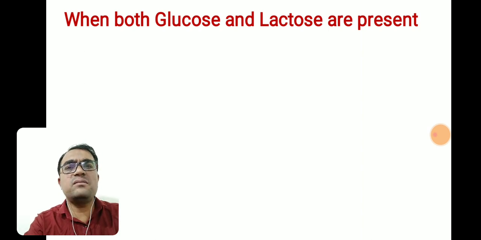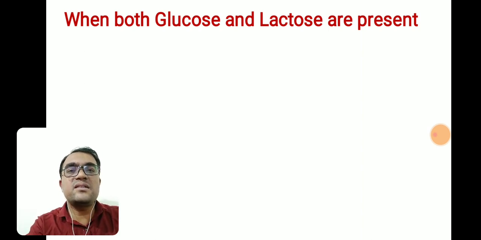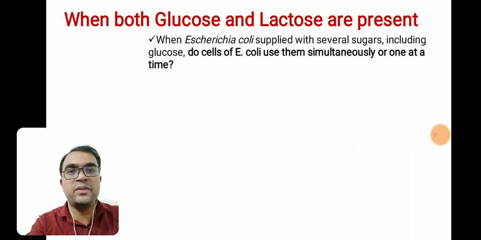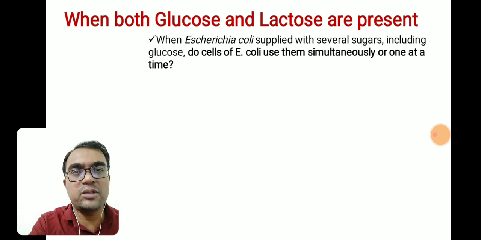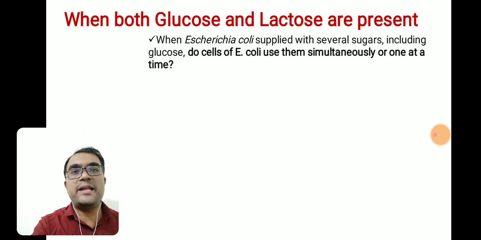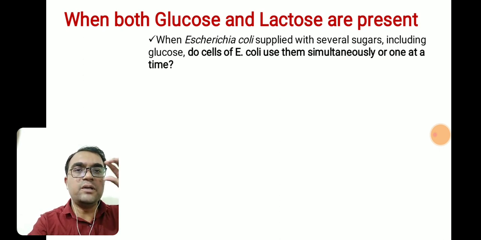In another situation, what will happen? We can consider when both glucose and lactose are present. What will happen in the presence of both glucose and lactose sugars? Suppose E. coli is present in the nutrient broth medium, and we have supplied both glucose and lactose sugars. Do the cells of E. coli use both glucose and lactose simultaneously, or one at a time? This is the question. Whether the E. coli cell utilizes both sugars simultaneously or one by one?